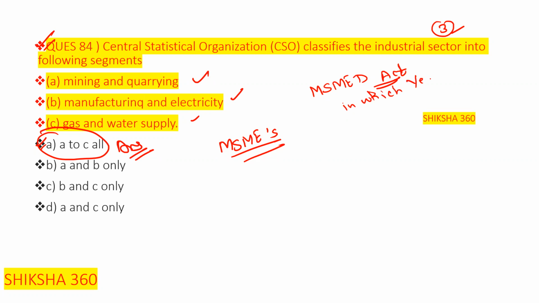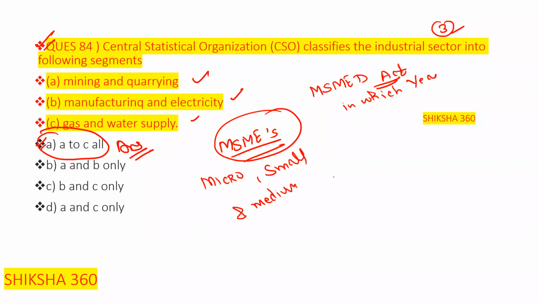So please tell fast, what is the full form of MSMEs? Micro, small, and medium enterprises. And this act was enacted in the year 2006.